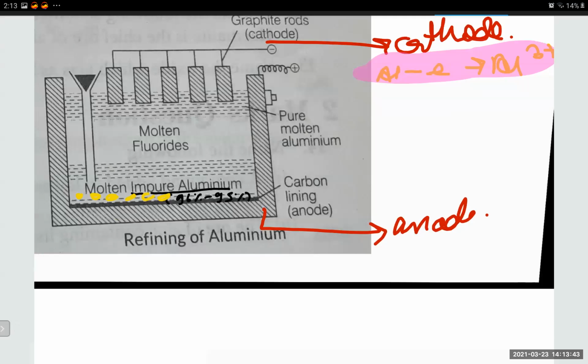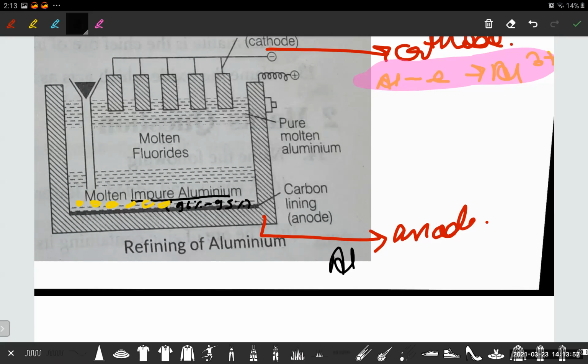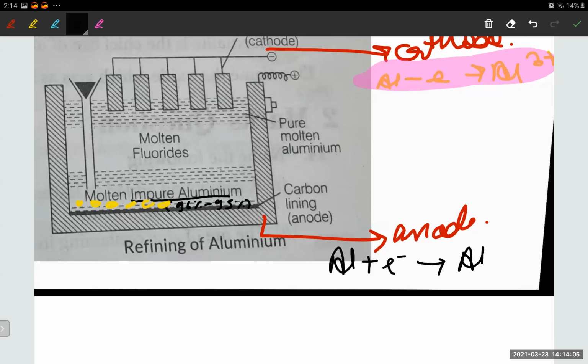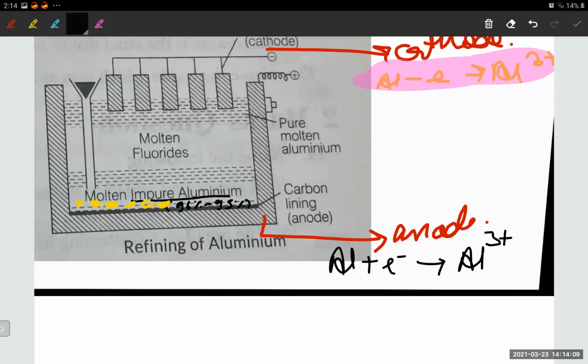As you can see, it's not written correctly. Here is the anode. So at the anode, the impure Al is at the anode. The anode is positive. It wants electrons. It is very greedy to get electrons, so it will take away electrons from it. It's neutral, but it will still take, and then with a shortage of electrons, it has become positive now, isn't it? Yes, it has become Al3+.